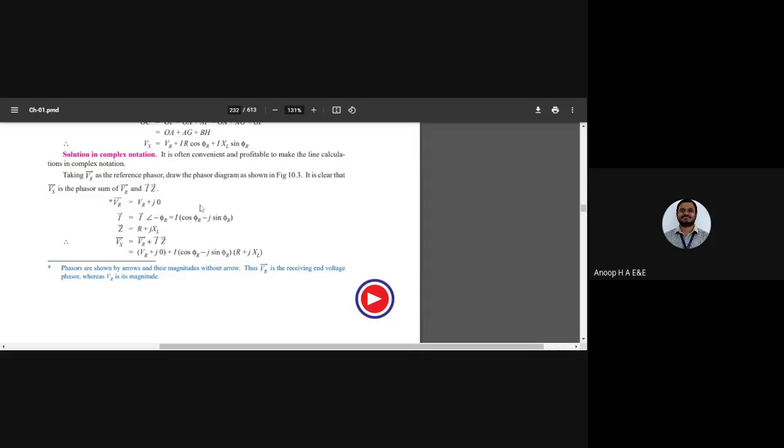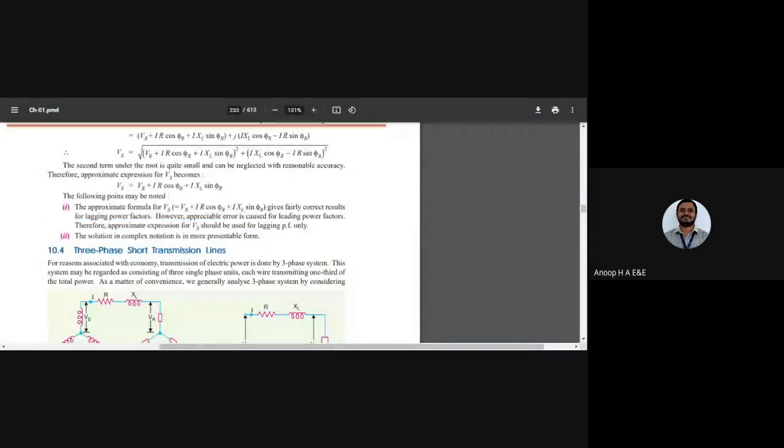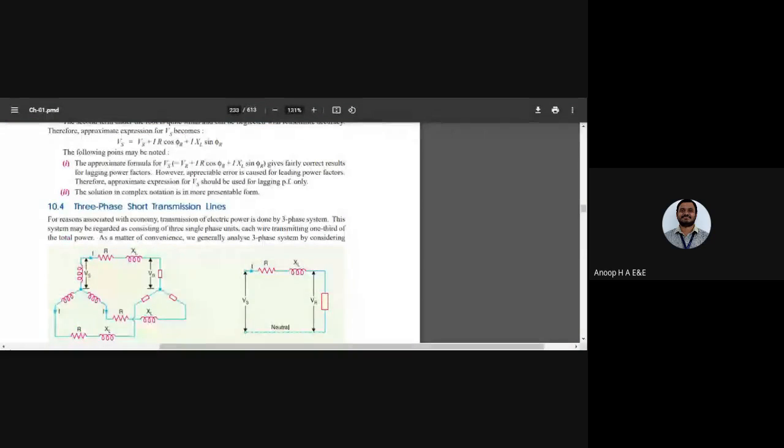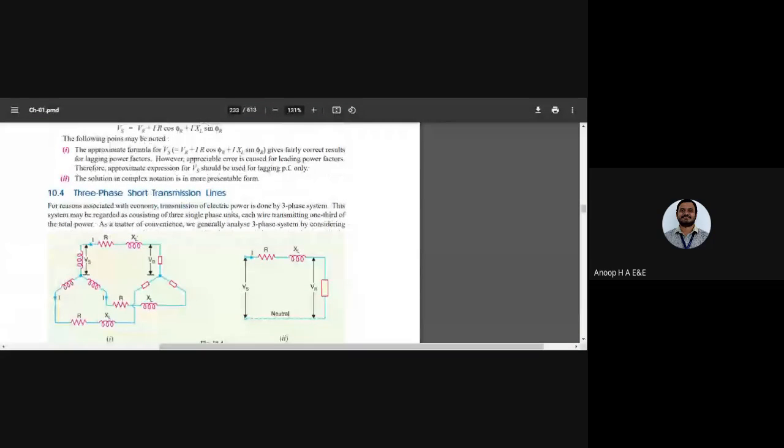Okay, not too much variation, but a slight variation when it comes to complex notation and the general way in which I expressed it. So let us move on to the next one. What we have here is a three-phase transmission line.